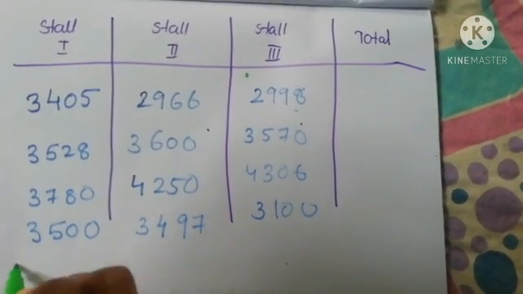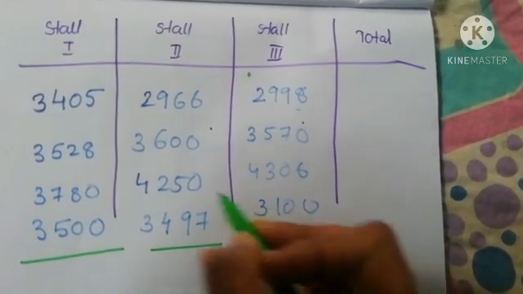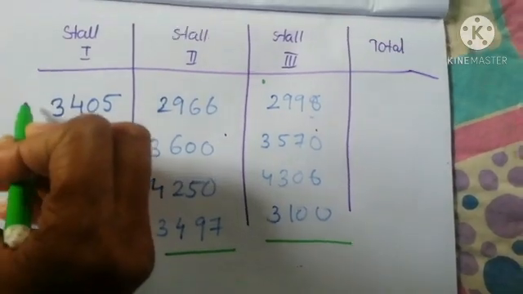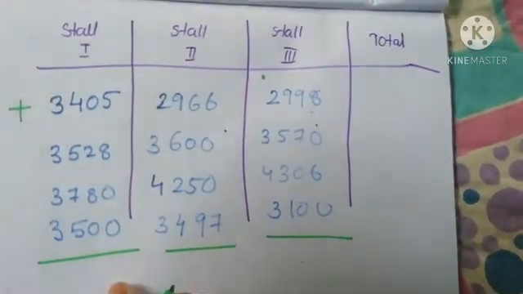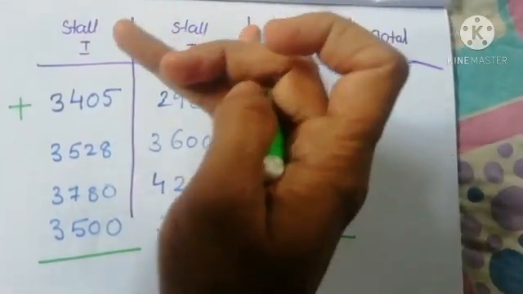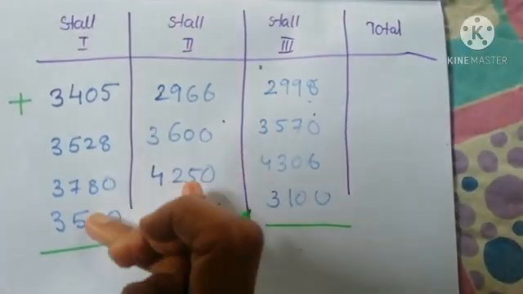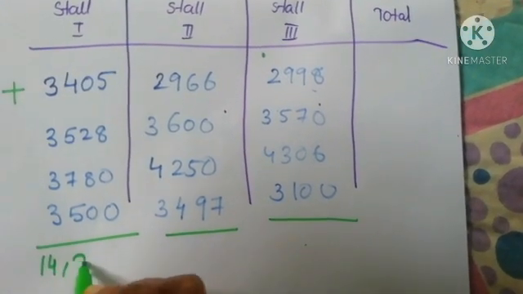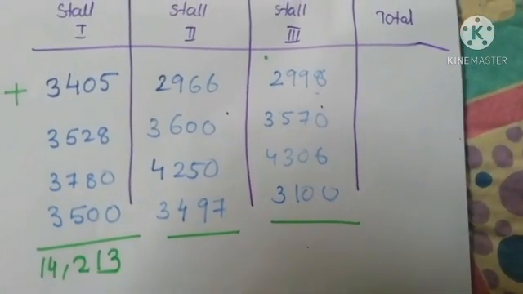Here we can find the total of these 4 days. When we add these numbers together, we get the stall 1 sold total in the 4 days. That is 14,230.